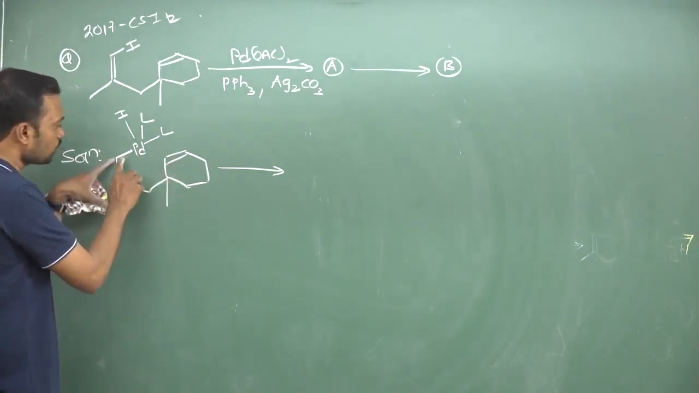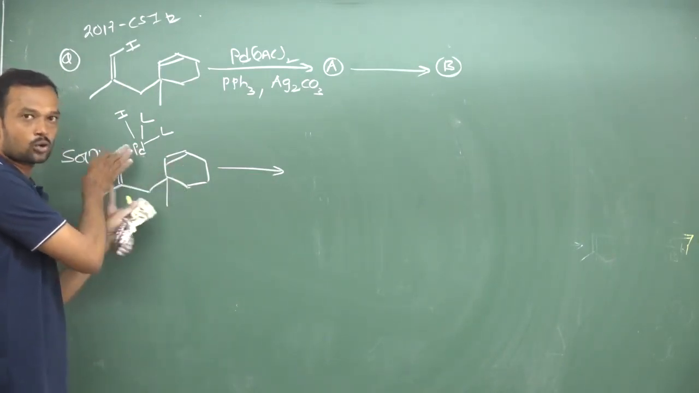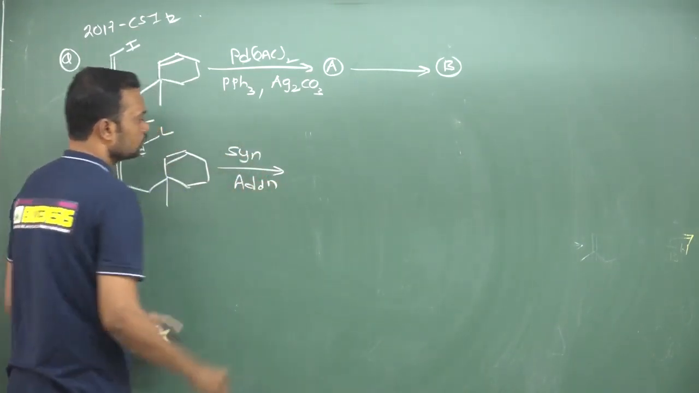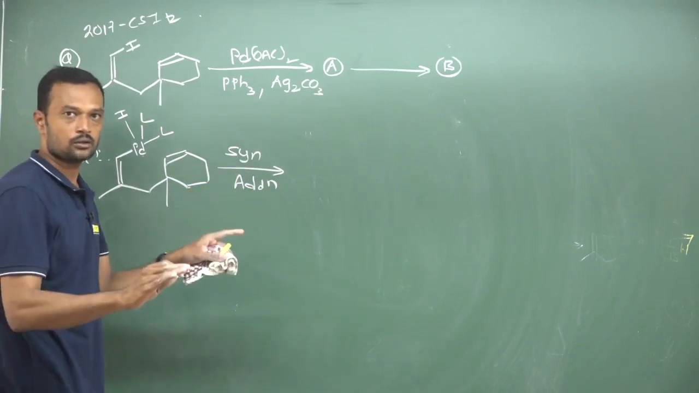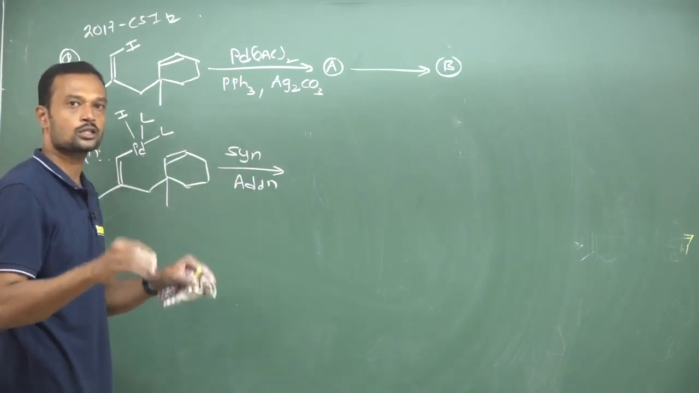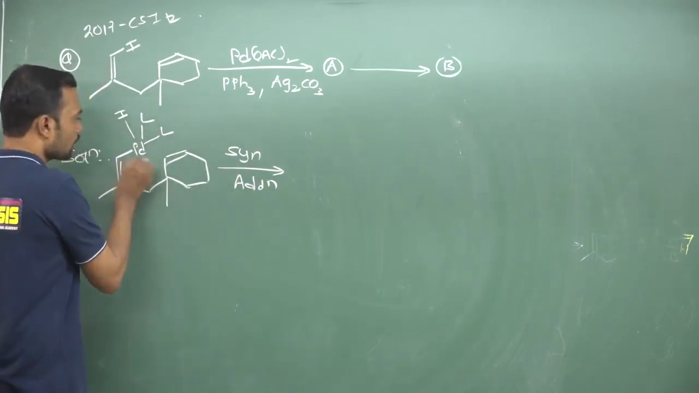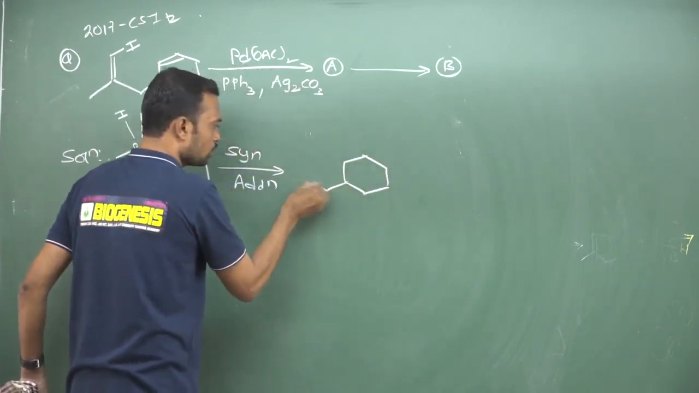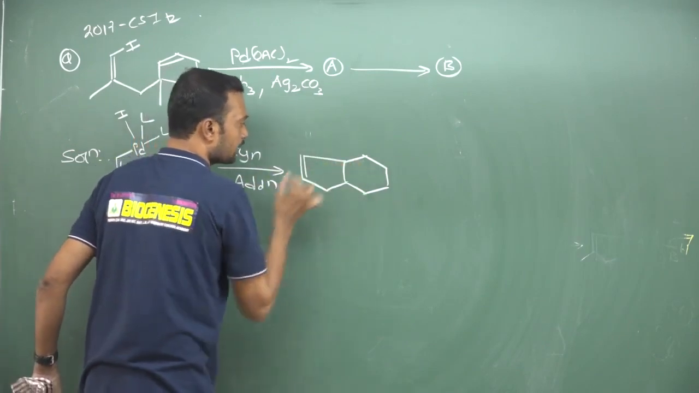So what happens? This organic part as well as palladium undergoes syn addition. Remember, this point is very important. We need to discriminate this part separately. Whenever you discuss the Heck reaction, think about syn addition. So this organic part and palladium will be added here together. This is 1, 2, this is the double bond, and it will be added here.